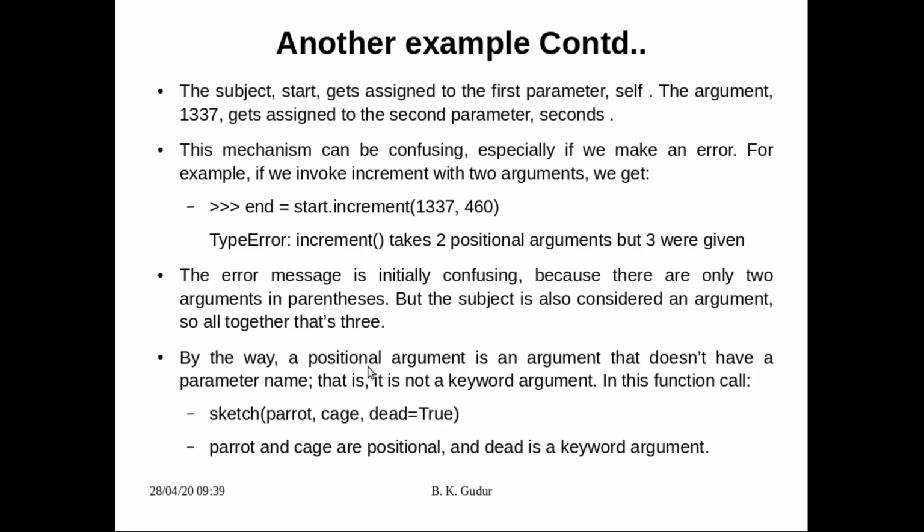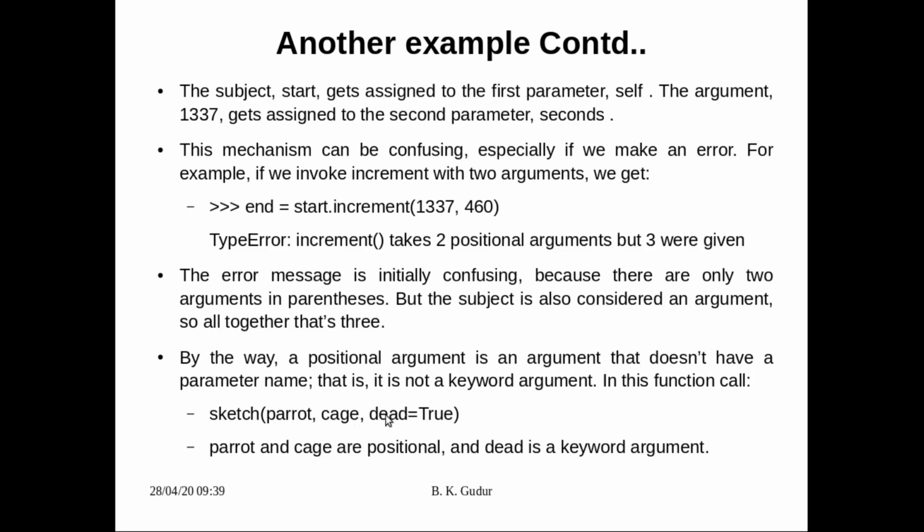By the way, a positional argument is an argument that doesn't have a parameter name, that is, it is not a keyword argument. In a function call we can write something like sketch is parrot dot cache dead is equal to true.